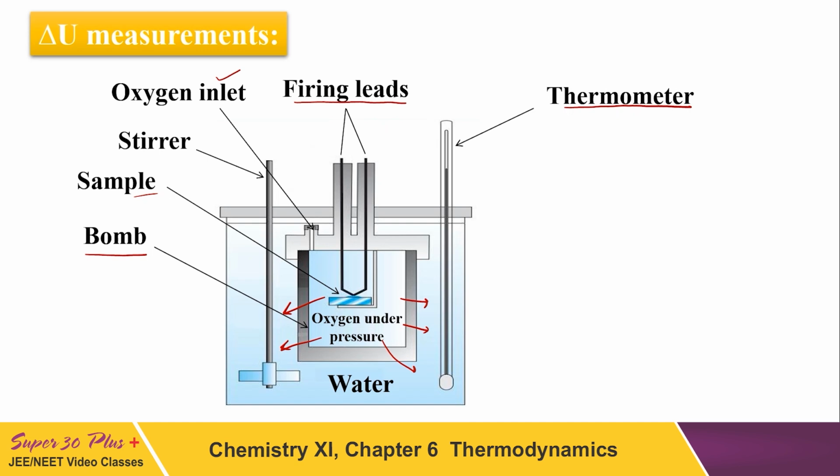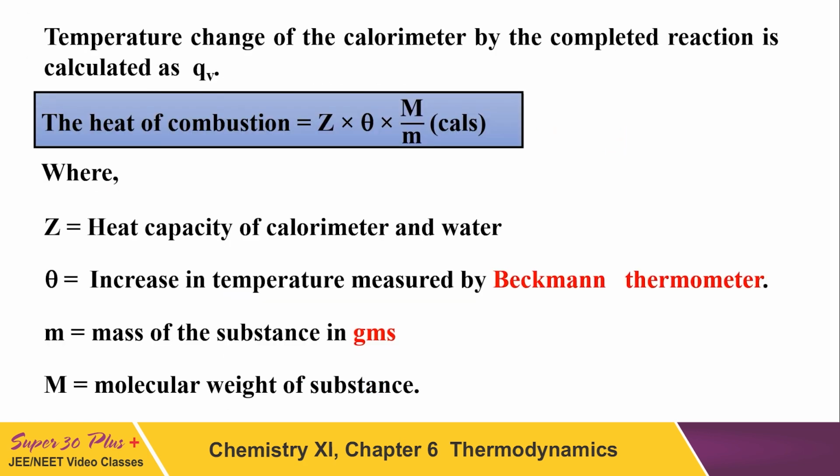This is the oxygen inlet. If oxygen is required for the combustion or the reaction, then heat is released, which is transferred to the water, which increases the temperature on the thermometer. We measure the change in temperature, and by applying the formula Q equals m s dT, mass of water, specific heat and change in temperature, we calculate how much heat is transferred to the water by performing this reaction inside the bomb. And this is how we calculate the change in internal energy. So the temperature change of the calorimeter by the completed reaction is calculated as QV.